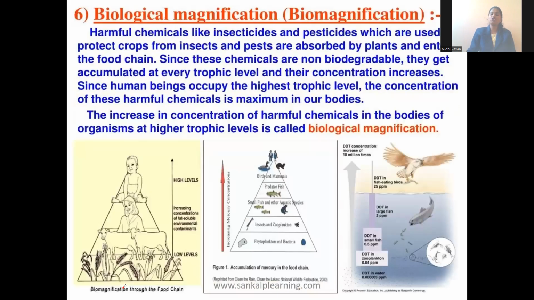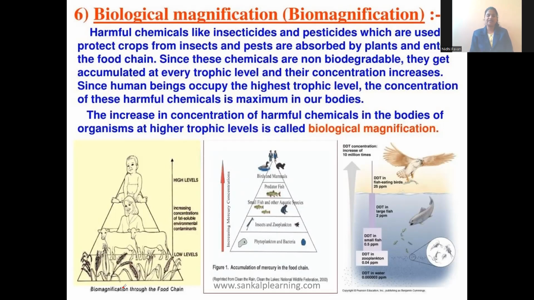Next, biological magnification. What is this biological magnification? We know that we will have the food, the vegetables, the fruits. Before coming to us, the vegetables and fruits will be sprayed with insecticides and pesticides. No doubt we will wash it, we will boil it, but some part of it will go inside the living organism's body.